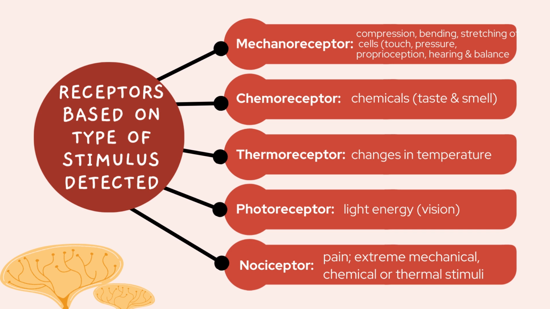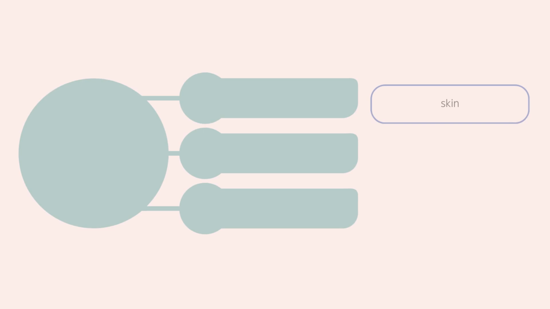Mechanoreceptors detect compression, bending, and stretching of cells. Touch, pressure, proprioception, hearing, and balance all use mechanoreceptors. Chemoreceptors detect chemicals. They are used in taste and smell. Thermoreceptors detect changes in temperature. Photoreceptors detect light energy and are used in vision. Nociceptors detect pain, which is extreme mechanical, chemical, or thermal stimuli.